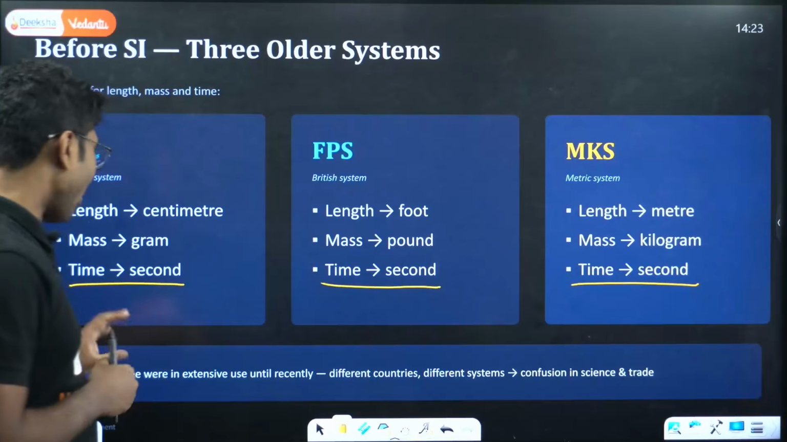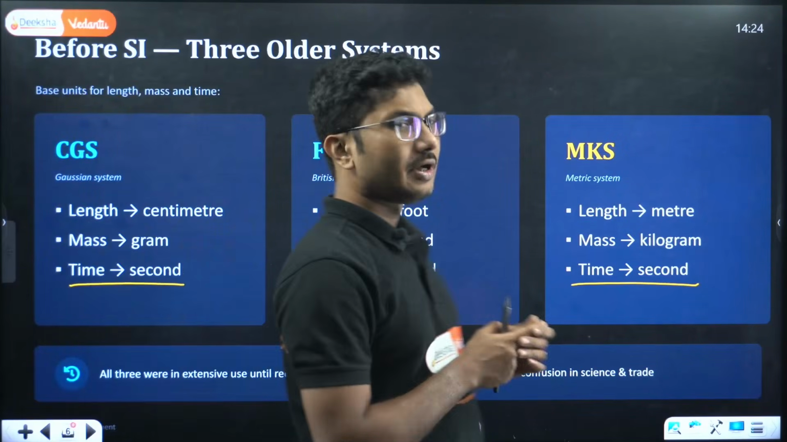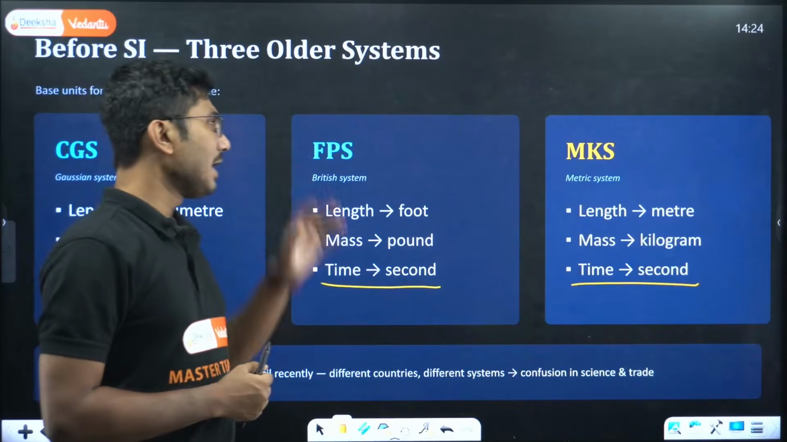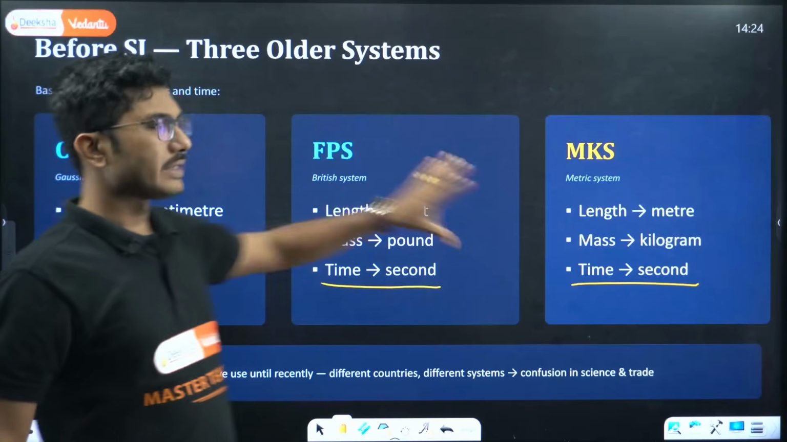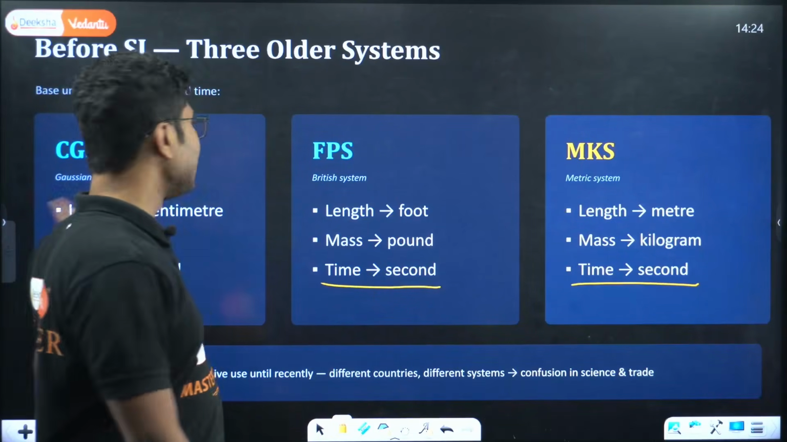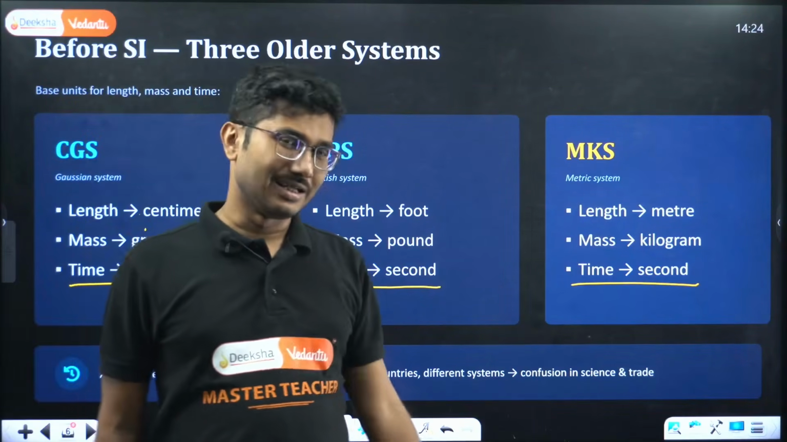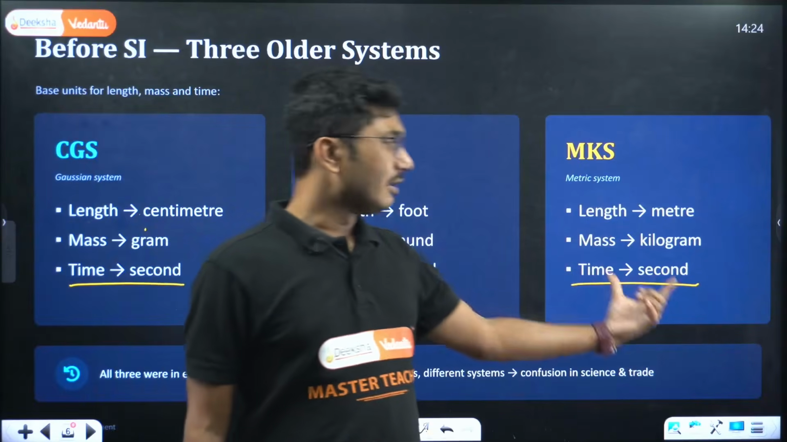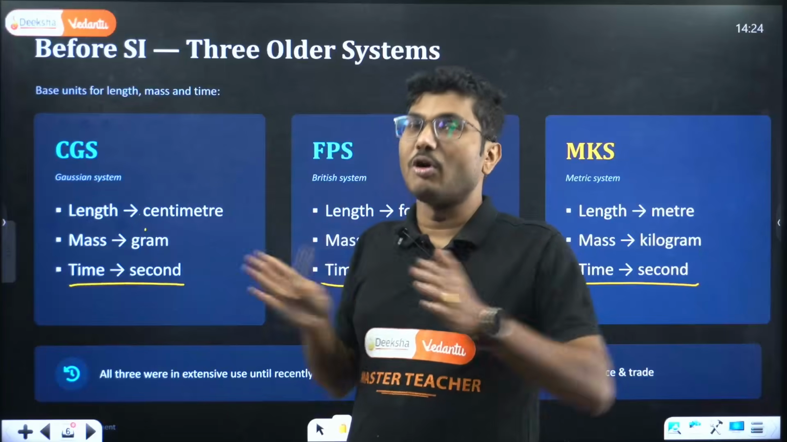So all three were in extensive use until recently. As I mentioned, CGS was popular in India after independence. FPS was brought into India by the British. And MKS was also in use in many parts of the world, including India. CGS and MKS were popular because you can convert CGS to MKS easily. Now why is MKS important? Because in MKS, meter, kilogram, second are slightly bigger units compared to CGS. Length is small, gram is small.